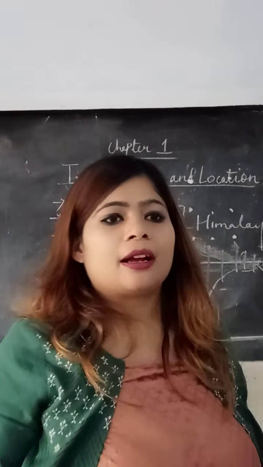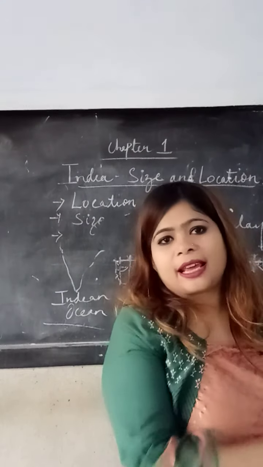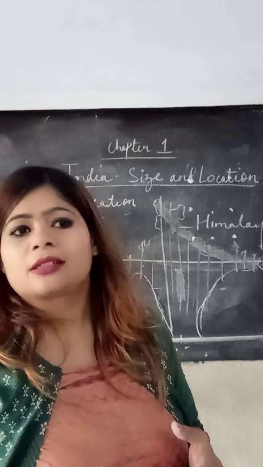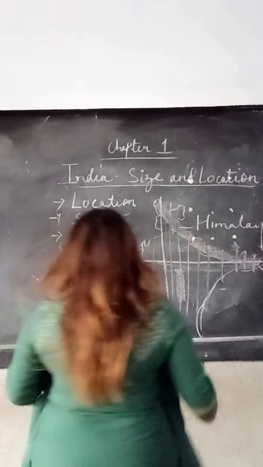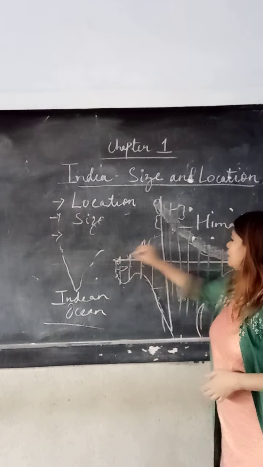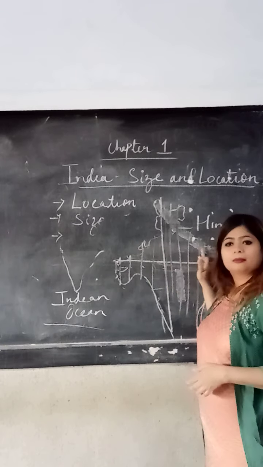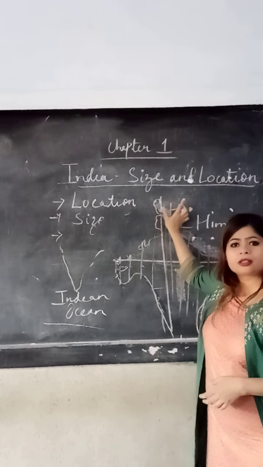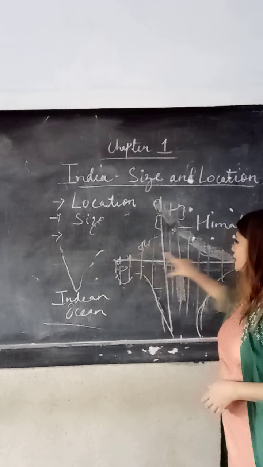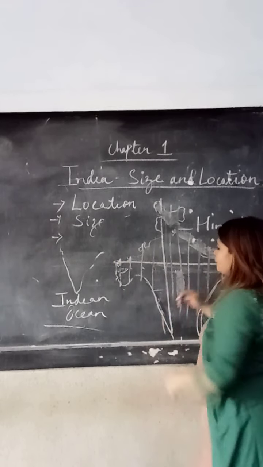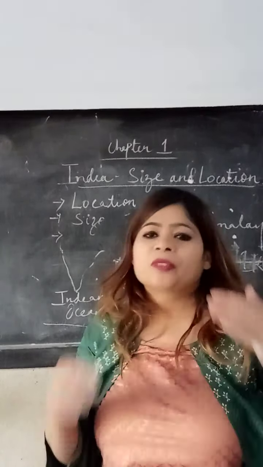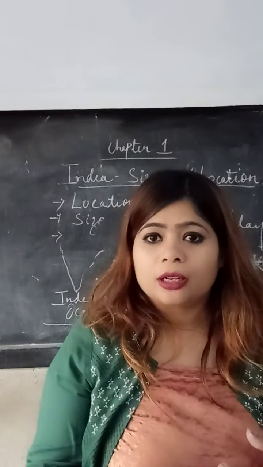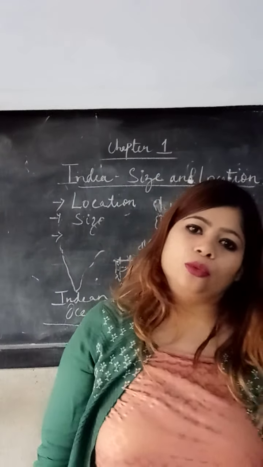Now, India's east-west extent appears to be smaller than the north-south extent. Because in the north it is quite narrow, then in between it is quite huge, and therefore they say the east-west extent appears smaller than the north-south.